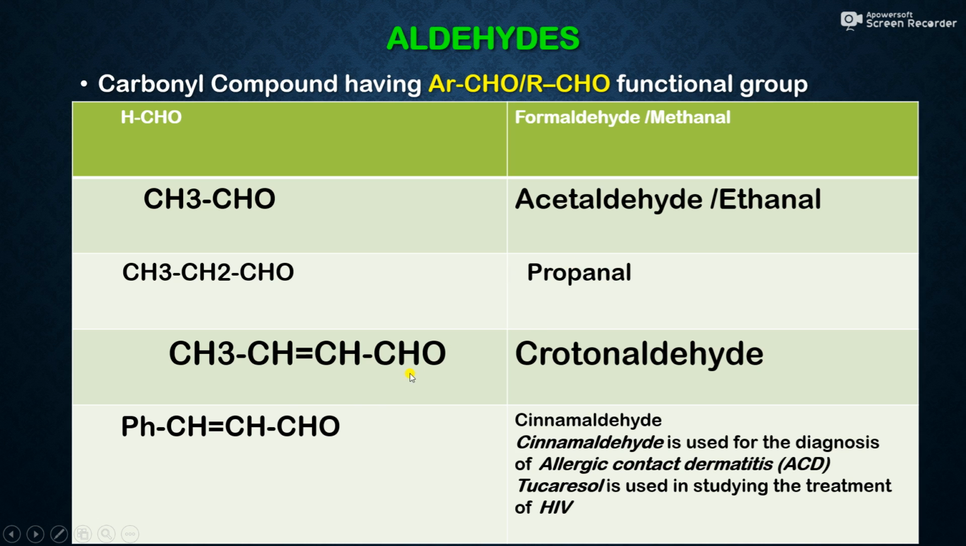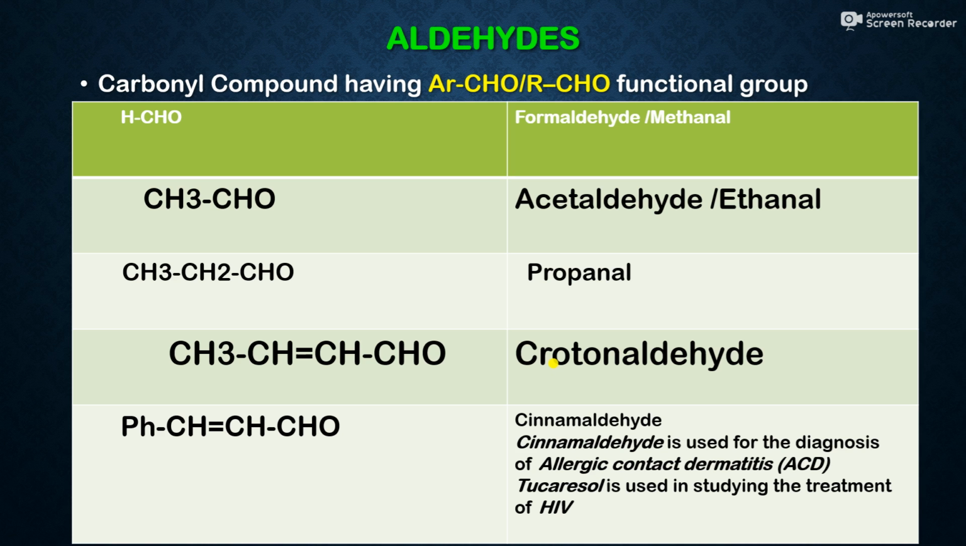This is a propanol. Then one more compound, that is CH3 CH double bond CH CHO. This is an alpha beta unsaturated aldehyde, and the name of this compound is crotonaldehyde. This crotonaldehyde is very important in pharmaceutical industries.